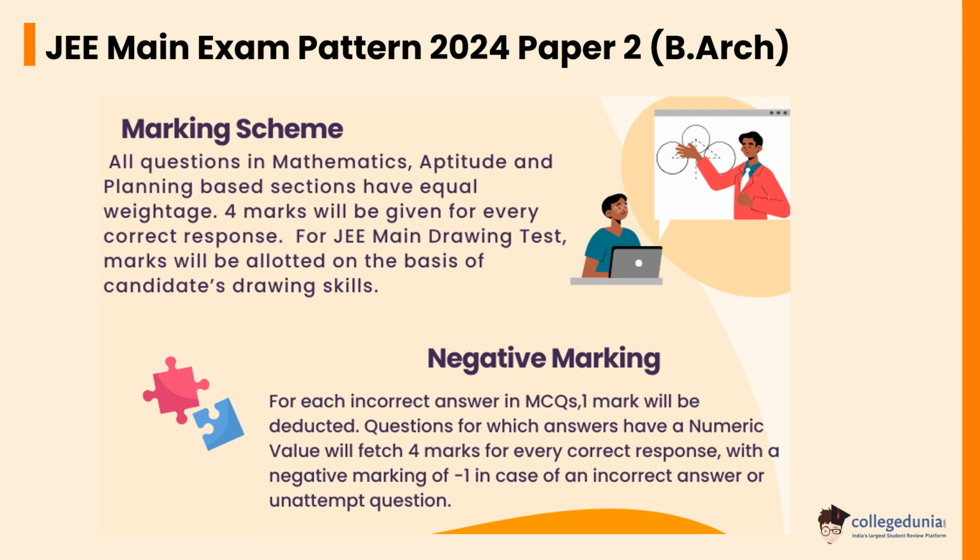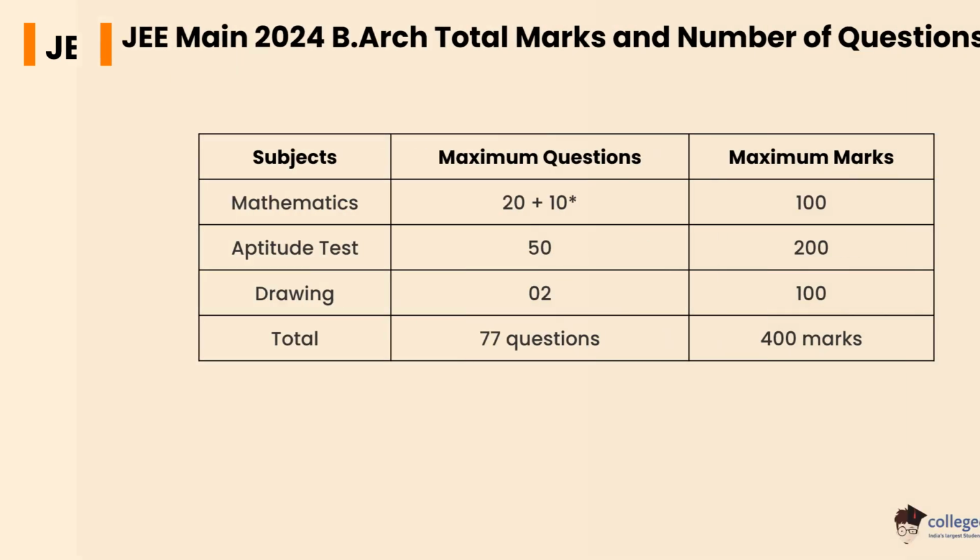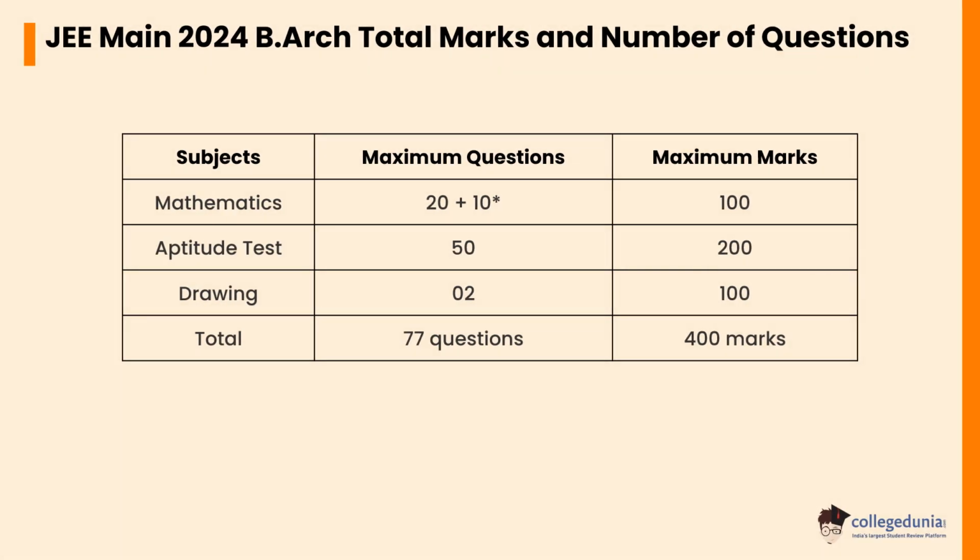For each incorrect answer in MCQs, 1 mark will be deducted. Questions for which the answer has a numeric value will fetch 4 marks for every correct response with a negative marking of -1 in case of an incorrect answer or unattempted question. Let's check the JEE Main 2024 B Architecture total marks and number of questions. Mathematics contains 20 plus 10 questions with maximum marks of 100. Aptitude test contains 50 questions with maximum marks of 200. Drawing contains 2 questions with maximum marks of 100.